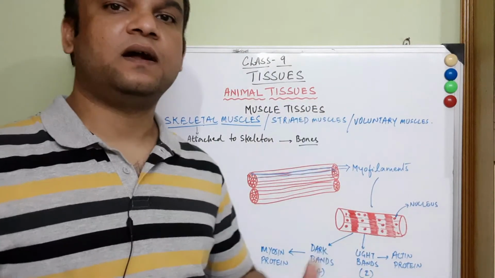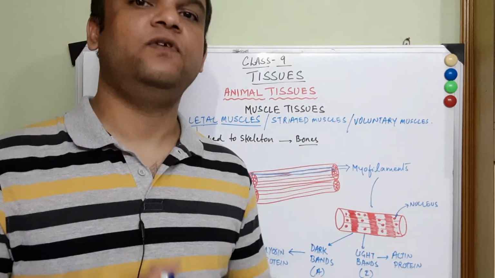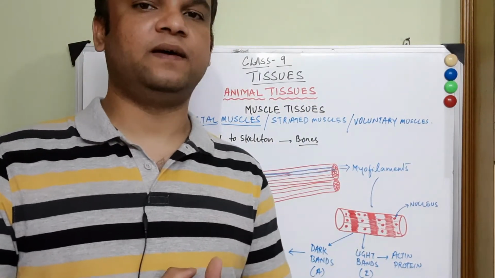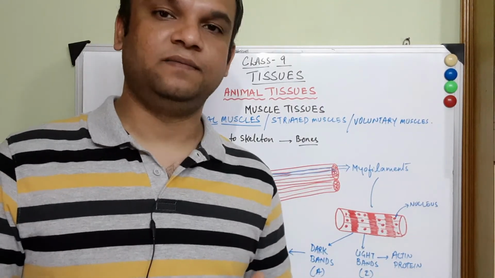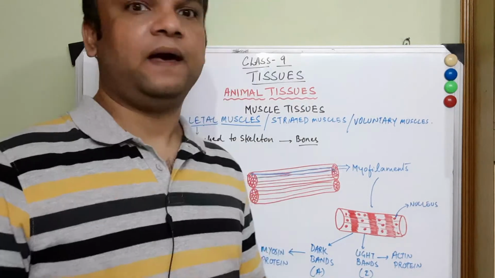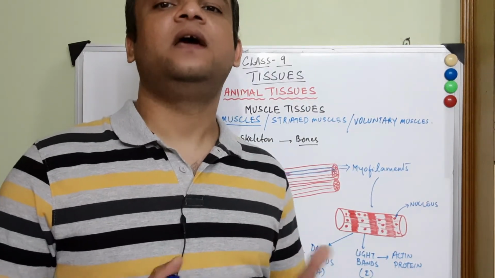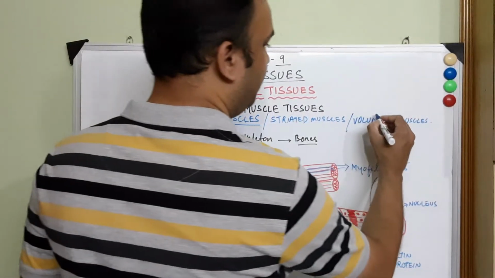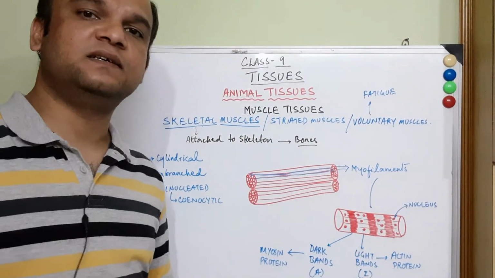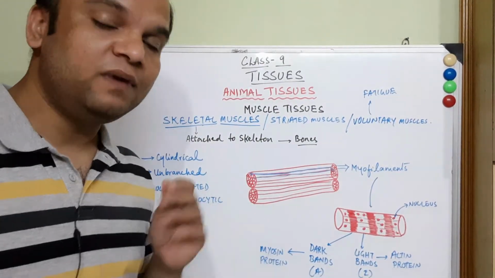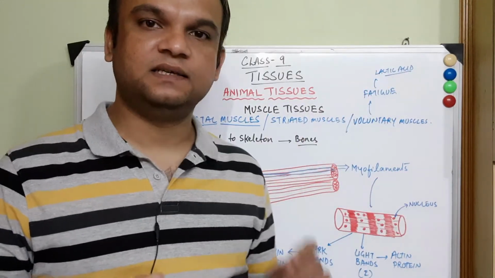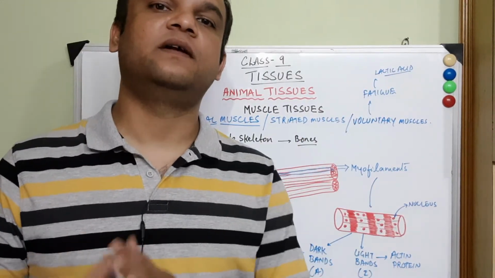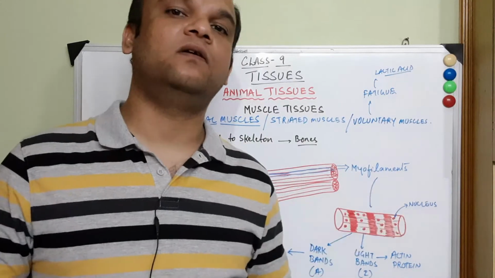Because these muscles are under our control, if we do excessive work with them, then they become tired, and that condition is called fatigue, and that fatigue also results in cramps. This fatigue results because of the accumulation of lactic acid, and the accumulation of lactic acid is a part of anaerobic respiration which takes place in the lack of oxygen.